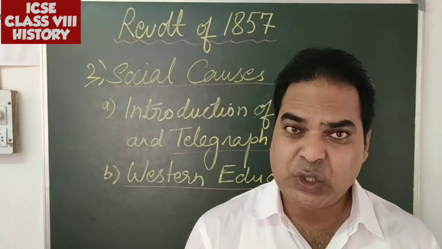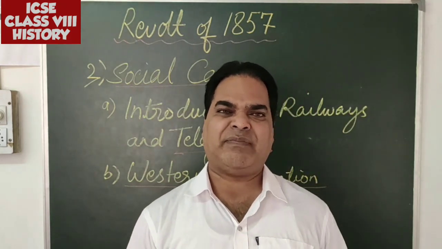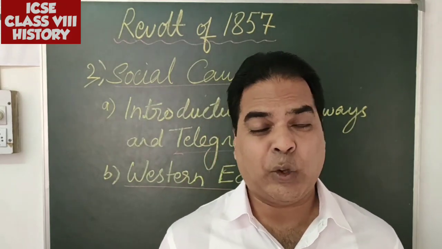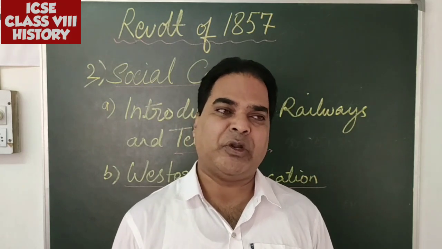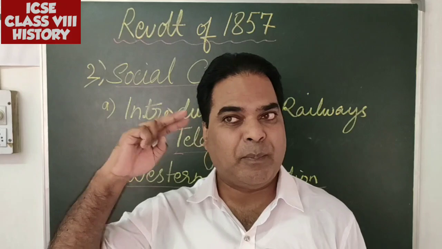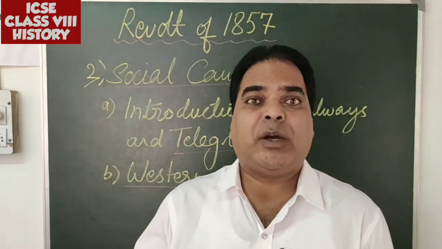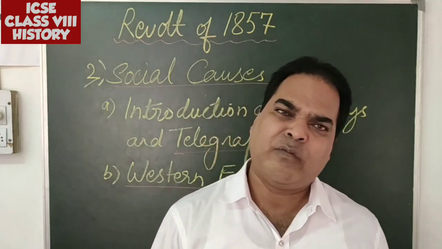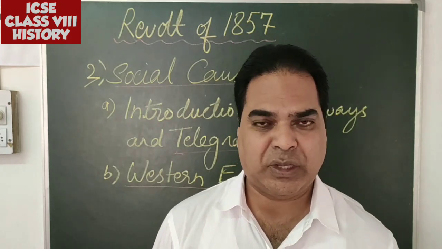Until and unless they free themselves from the orthodox life and the social evils, they cannot understand. We cannot unite together. We cannot go against the Britishers. So for that, he tried his best to introduce Western education, to study English education, to study the minds of the British, how they think, what is their opinion, so that we can even communicate with them through the medium of English. So for that, he wanted English education to be introduced in our country.